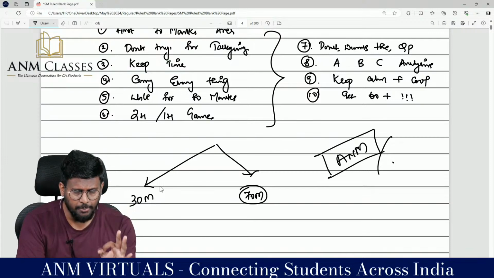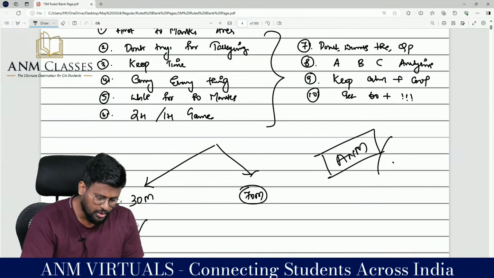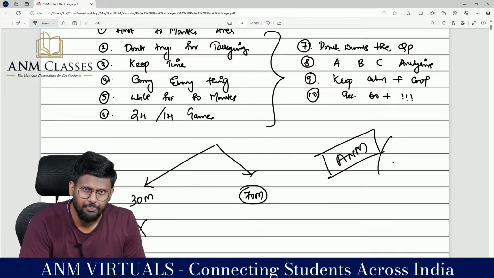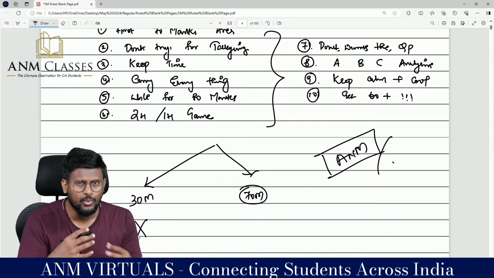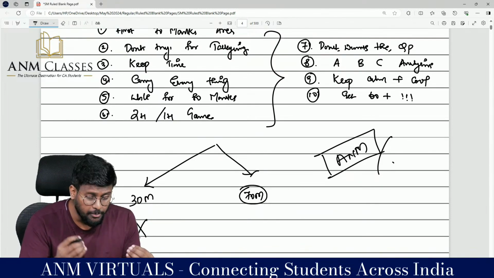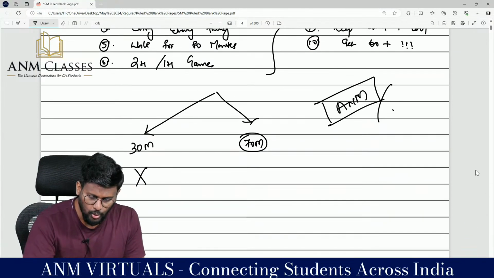When you get the question paper in your reading time, my suggestion to you is don't read the MCQ part. If you start with MCQ, you will get stuck trying to get the answers. Sometimes we may not get the answer, so automatically tension will be created. So go to the 70 mark part straight away.